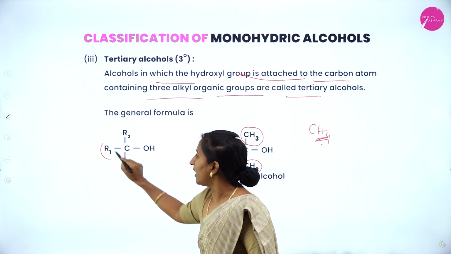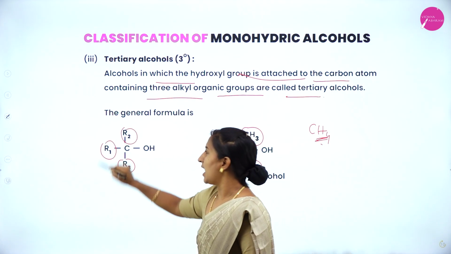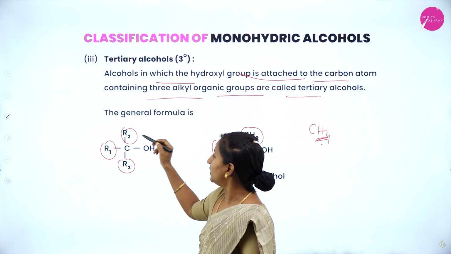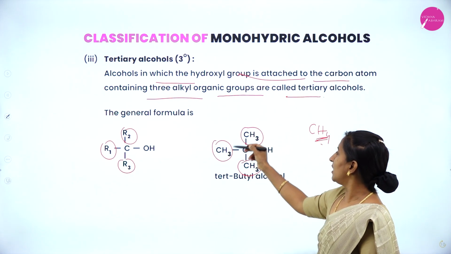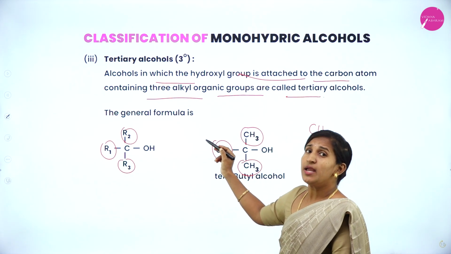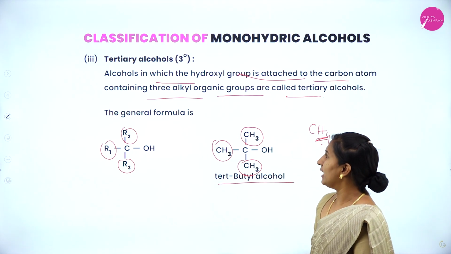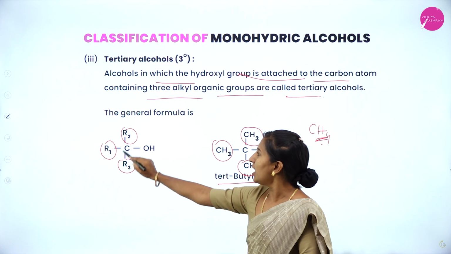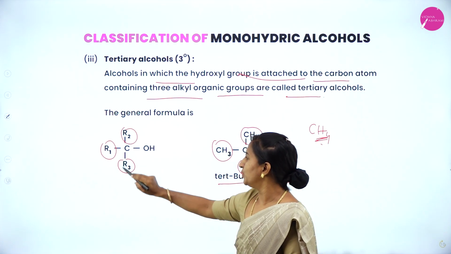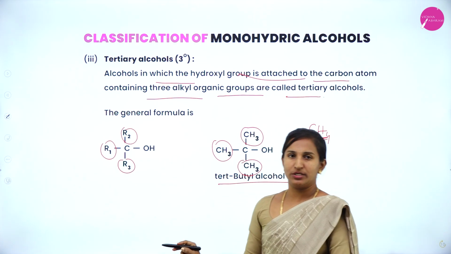Here alkyl is represented as R1, R2 and R3. So all the 3 hydrogens get replaced by methyl groups. It is said to be tertiary butyl alcohol. The general formula is R1, R2, R3 with OH.